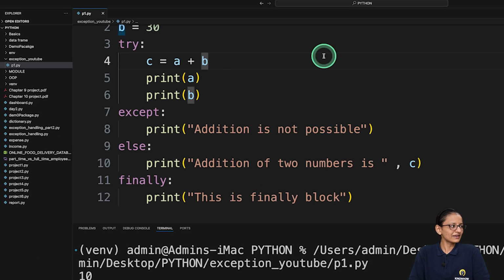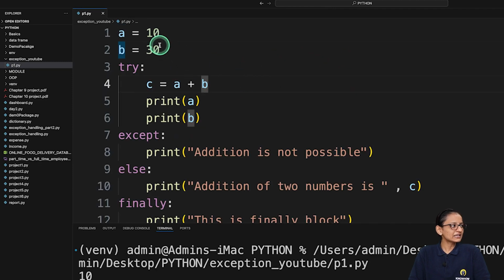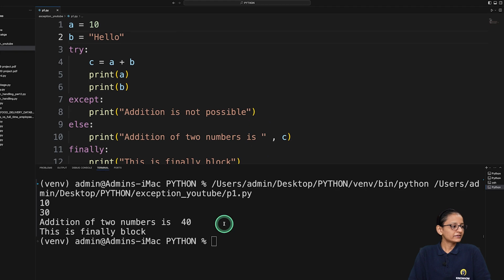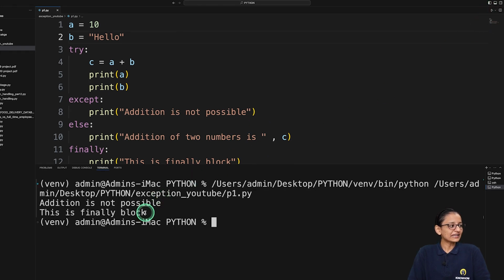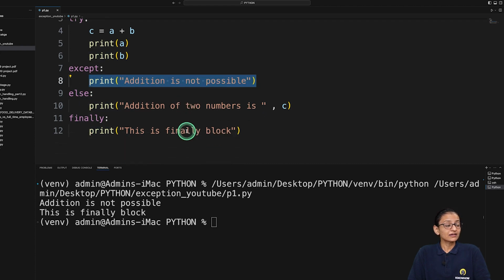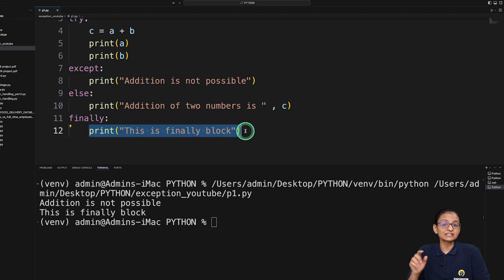Now let's say here I am again assigning the hello value inside B, hello, and clear and run it. So here you can see that the exception occurred and it is printing addition is not possible, and still it is printing the instruction which is written inside the finally block. So the finally block will compulsorily execute whether the exception occurred or not. This is the basic way of handling exceptions.